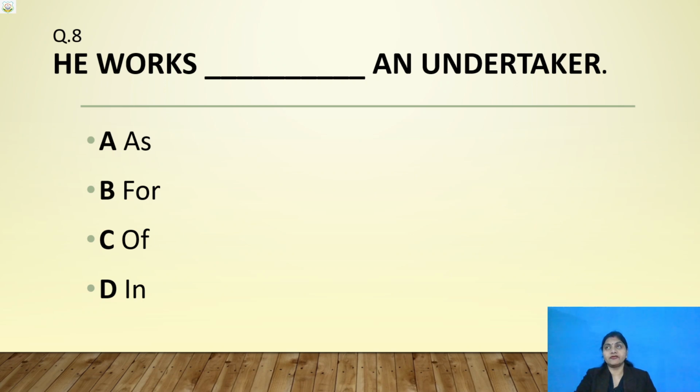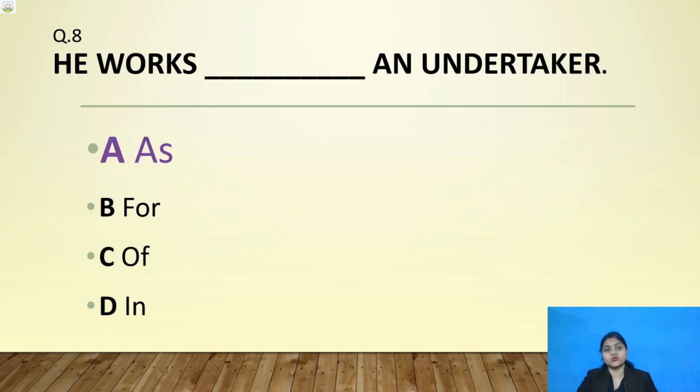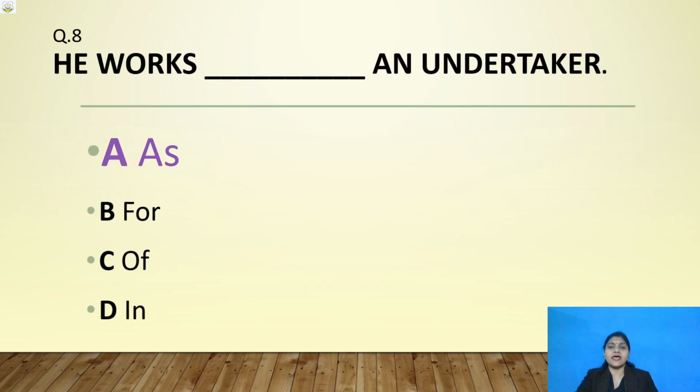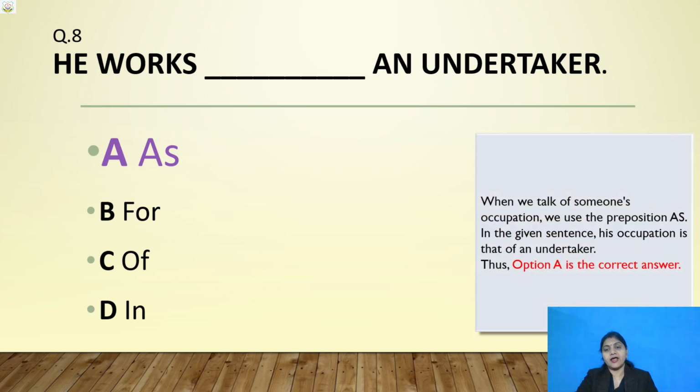I hope you all have given your correct answer. Okay, I am showing you the correct one. He works as an undertaker. And the reason, when we talk of someone's occupation, we use the preposition "as". In the given sentence, his occupation is that of an undertaker. Thus, option A is the correct option. Correct answer is "as". He works as an undertaker.